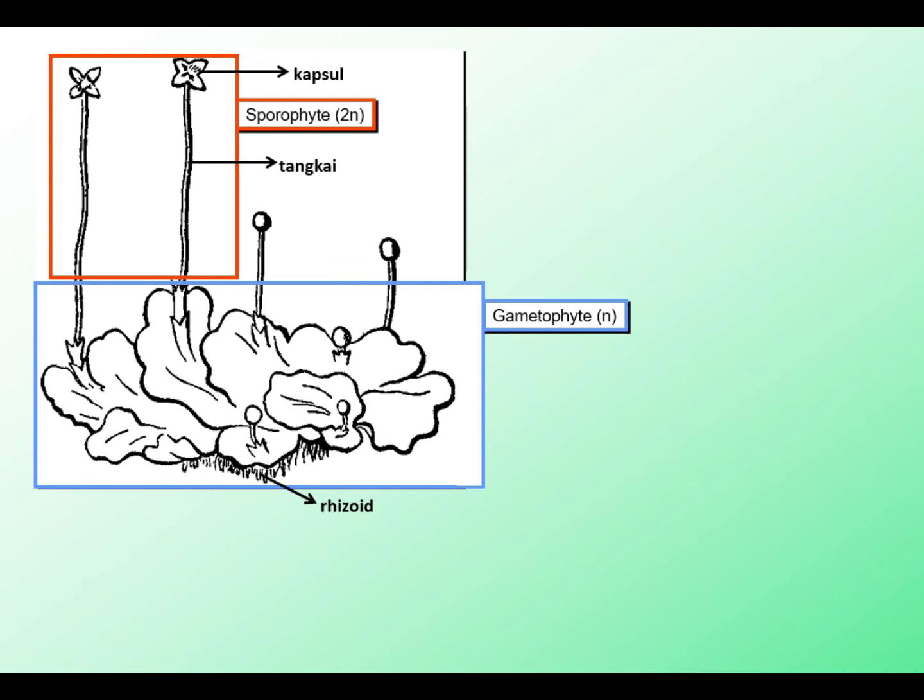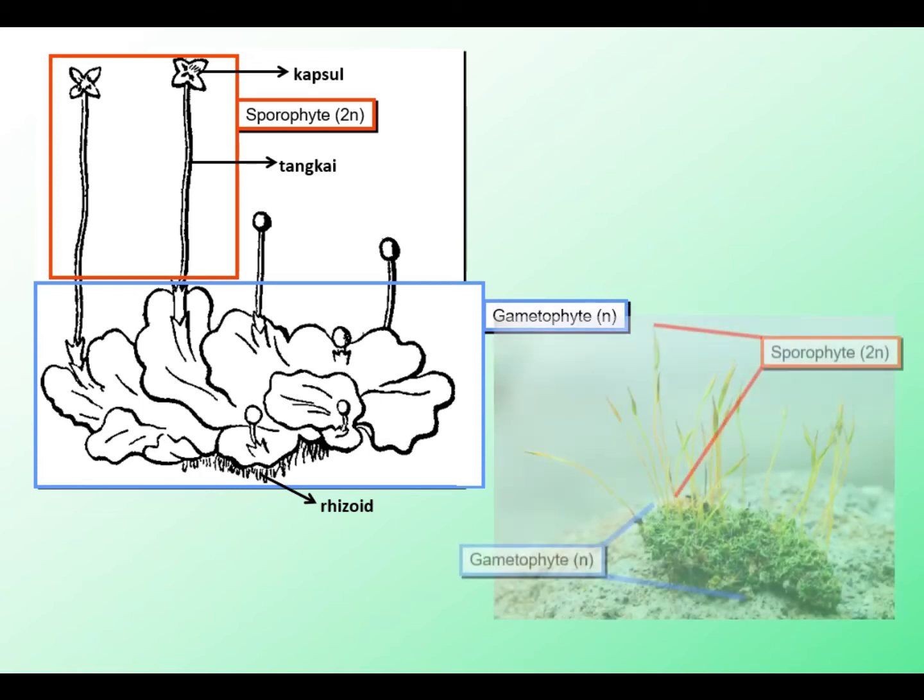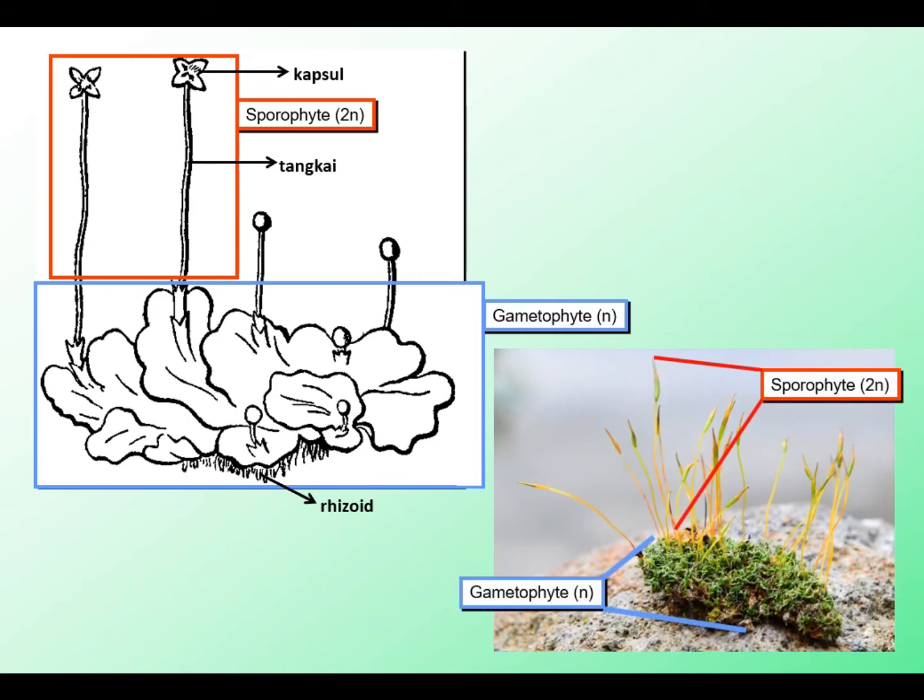Here you can see the existence of sporophyte and also gametophyte in one individual plant. And here you can see a photo that also describes a taller structure, which is the sporophyte structure, and a lower structure which describes the gametophyte generation or gametophyte structure.